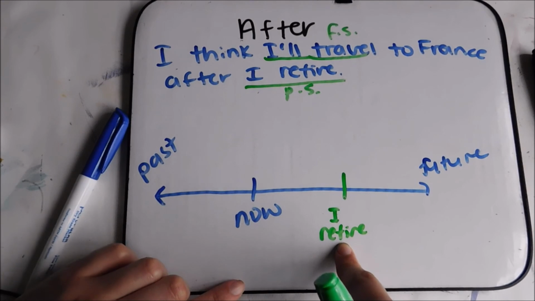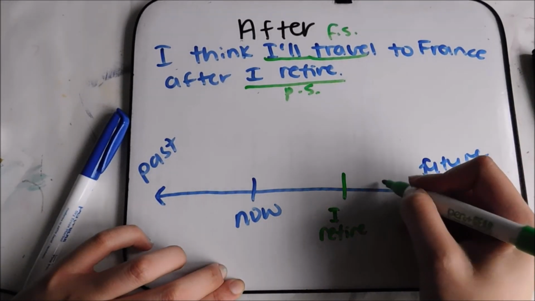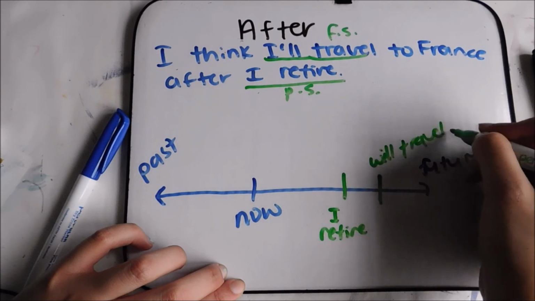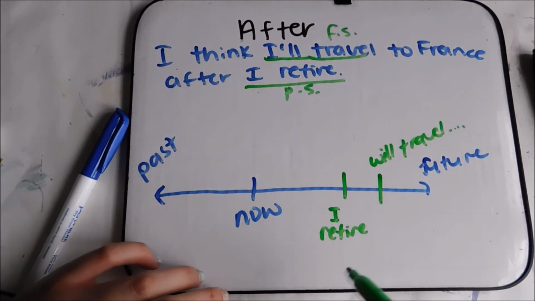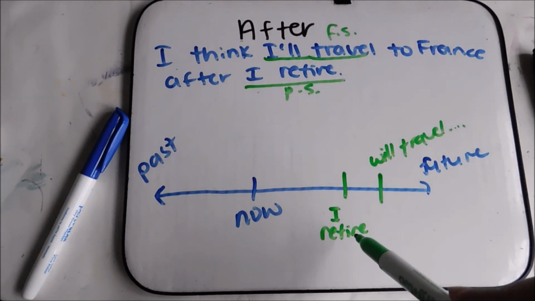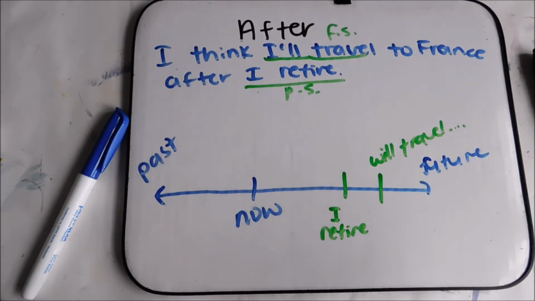After I retire, I'll travel to France. So we're going to put that one here. Will travel to France. And that way, I retire happens first. After I retire, I will travel to France. So they both happen in the future, but one after the other.